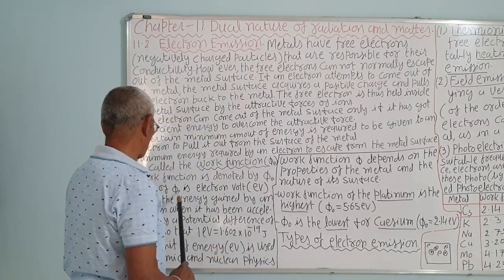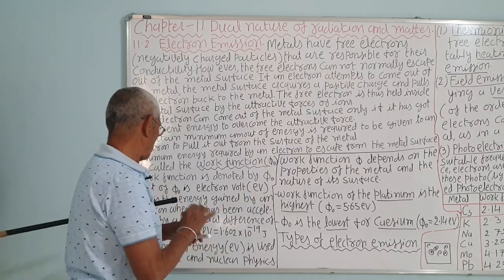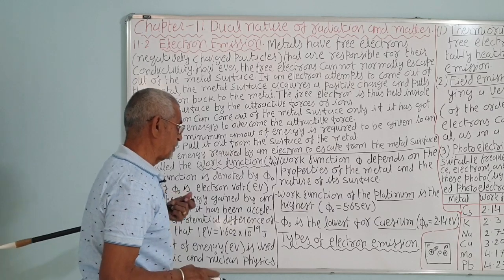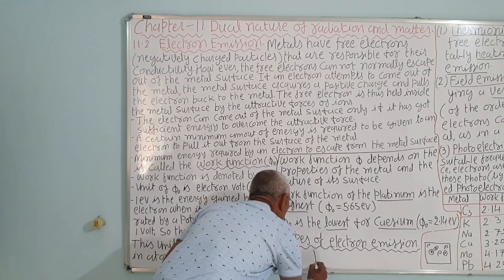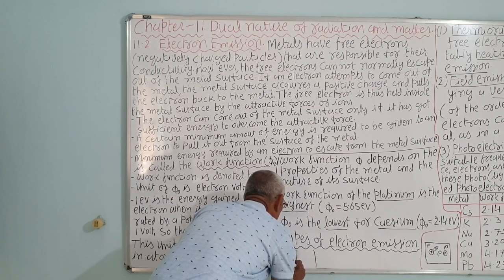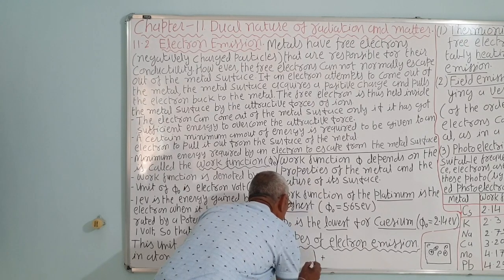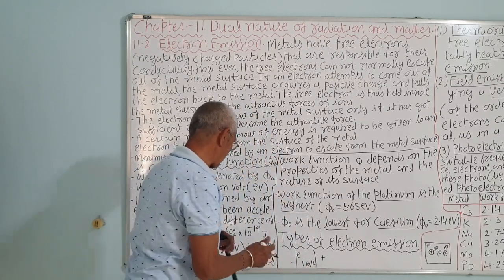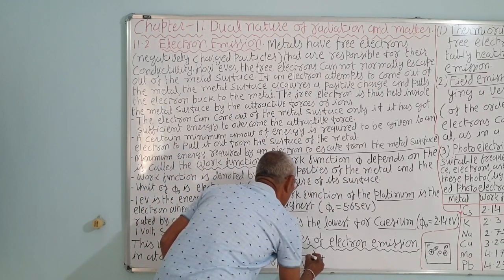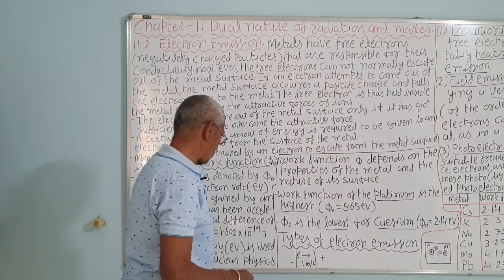The unit of phi 0 is the electron volt. The electron volt is a unit used in atomic and nuclear physics. One electron volt is the energy imparted to an electron when it is accelerated between, say, a negatively charged plate and a positively charged plate whose potential difference is 1 volt. When the electron moves between these two, it will be attracted towards the positive plate. This energy of an electron is called an electron volt.